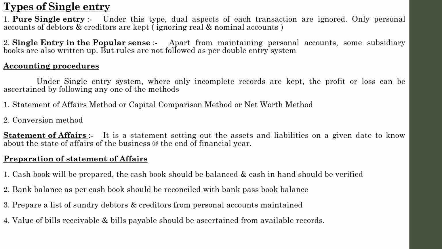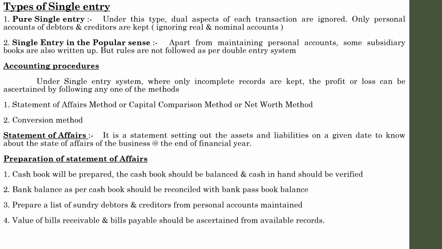Value of bills receivable and bills payable should be ascertained from the available records. Available record means if you are issuing a bill or accepting a bill, there will be a proper record of bills receivable and bills payable. There will be a document. On the basis of those documents, we can identify what bills receivable have been issued and what bills payable have been accepted. So all such information we have obtained. So these four items we have obtained.